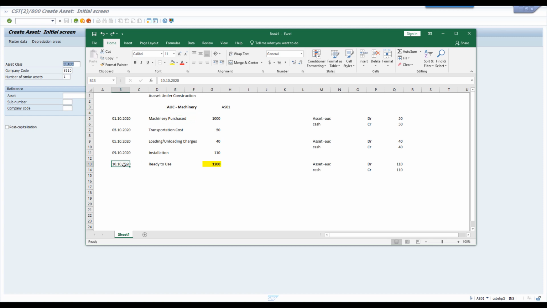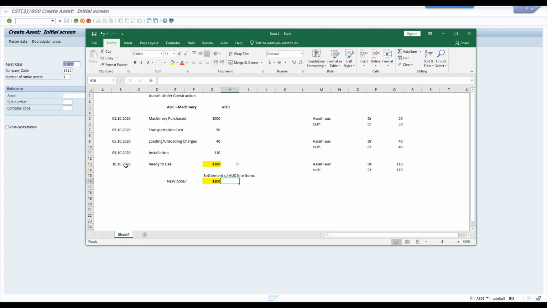Now coming to 1010, see here this asset is ready to use now. Then what next? Create another asset master, a new asset. Transfer whatever expenditure you paid, 1200, to this. The process of transferring this from the AUC asset to a normal asset is called settlement. Settlement of AUC line items. Once you settle, the AUC balance will become 0.